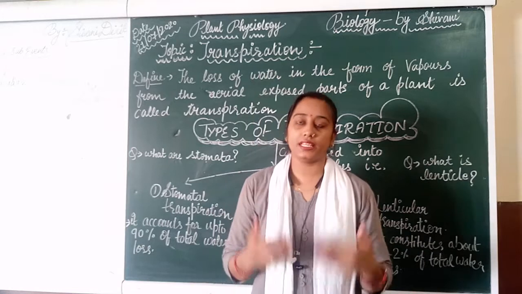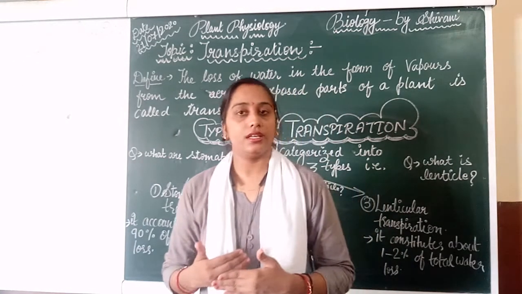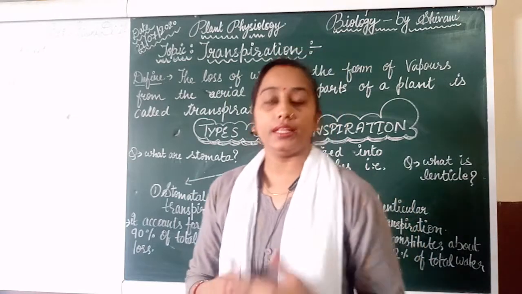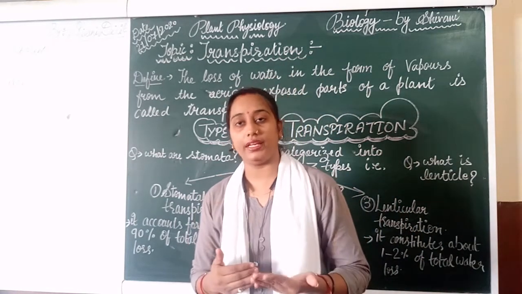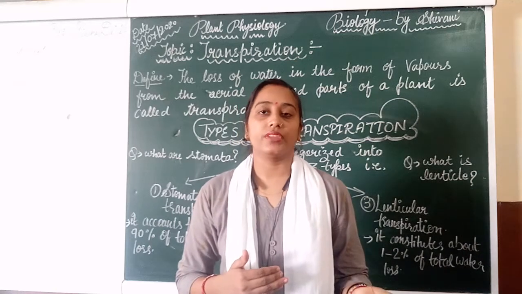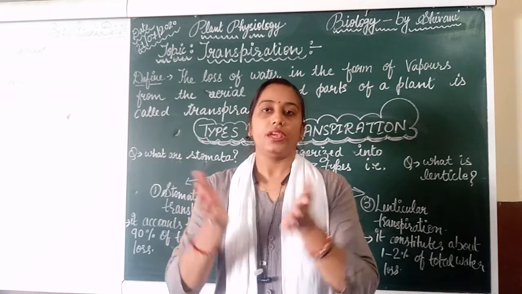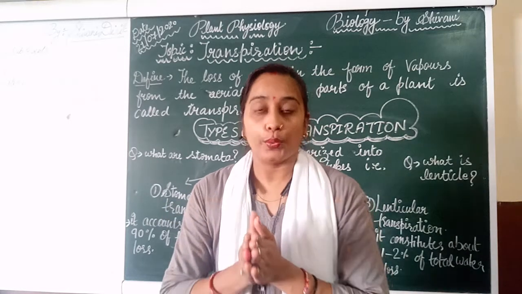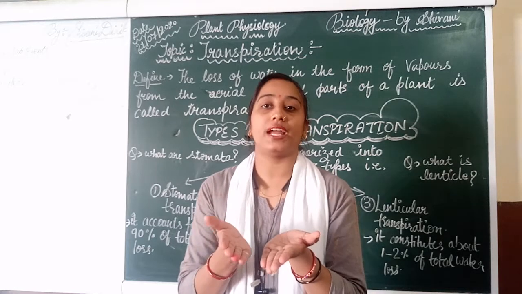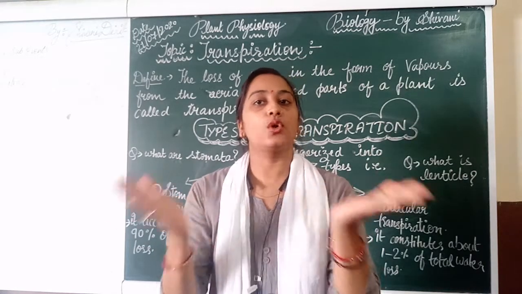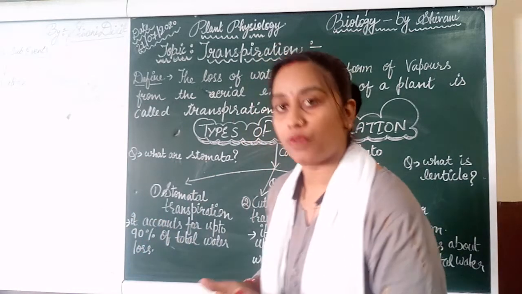But in this phenomenon, transpiration, we will discuss the loss of water. In the chapter on absorption of water we discussed how the roots absorb water. But in this video, we are going to discuss where the absorbed water goes and what actually happens to it.